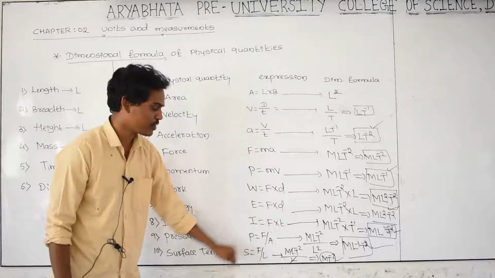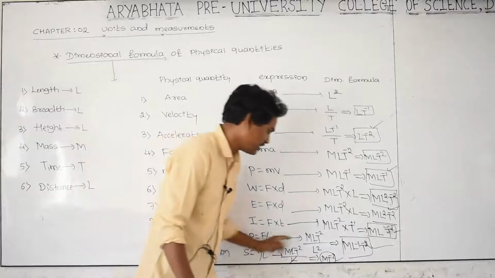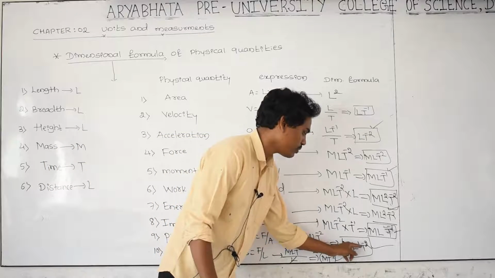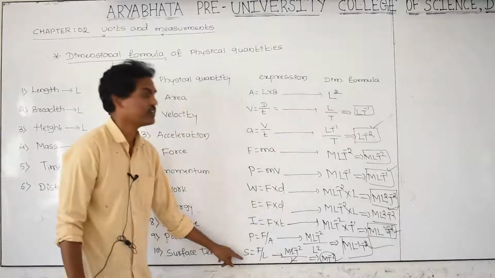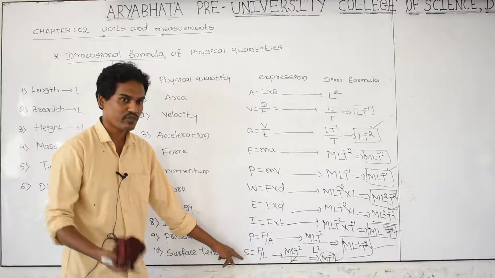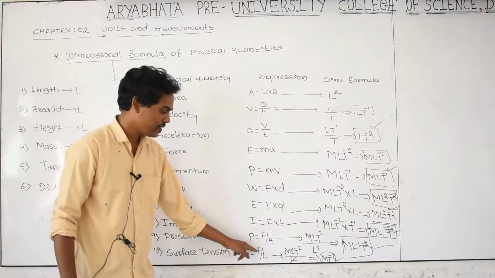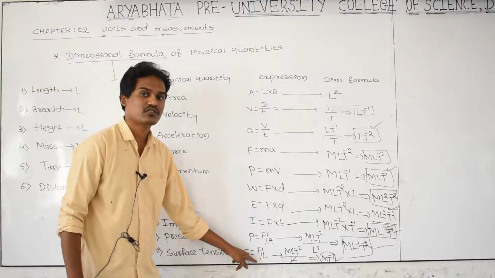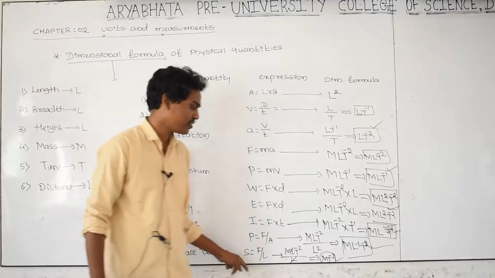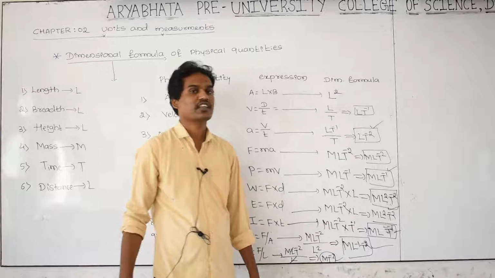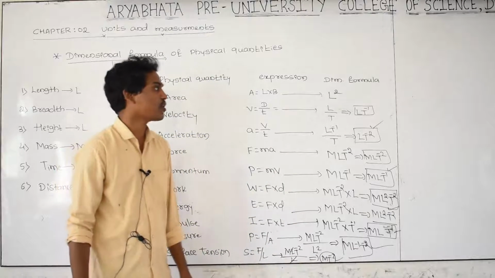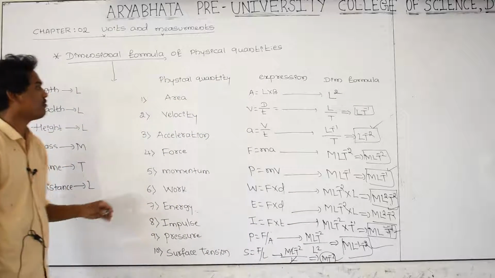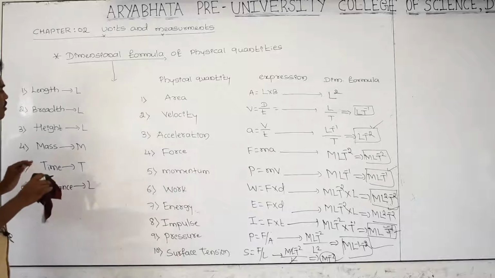Next, pressure: force per unit area is called pressure, M L raised to minus 1 T raised to minus 2. And the last one is surface tension: force per unit length in the fluid is called surface tension. Its dimensional formula is M T raised to minus 2. These are all the dimensional formulas for different physical quantities.